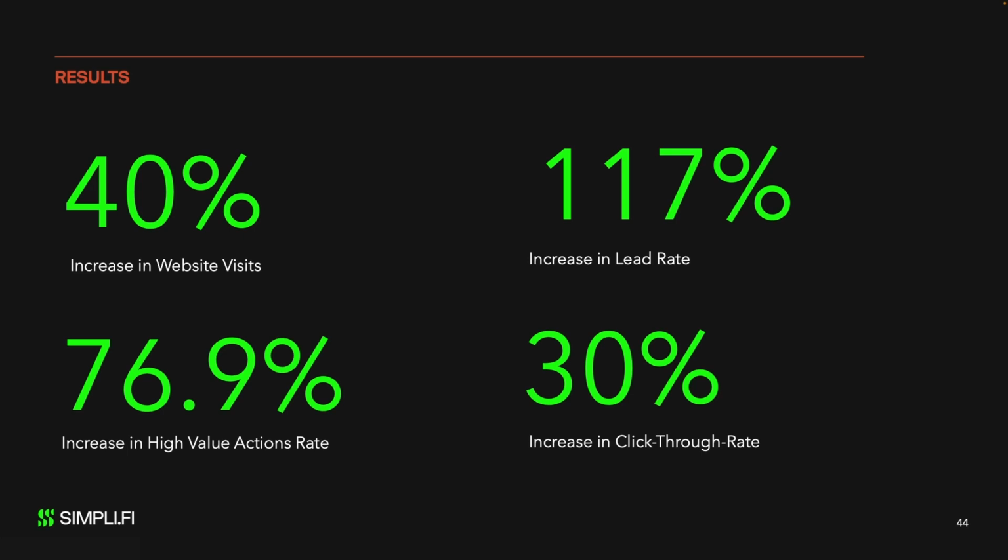Additionally, the click-through rate improved by 30%, and suspected fraudulent traffic was reduced by 30%. Overall, the military branch and the agency were excited with the results and renewed the ROTC recruitment campaign based on successful performance across each KPI.